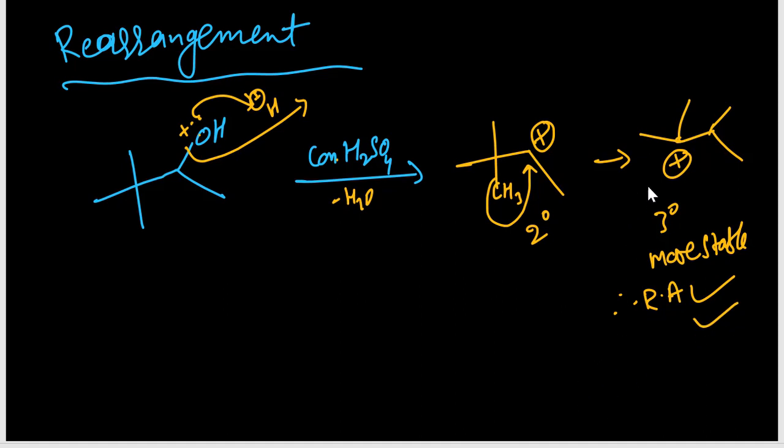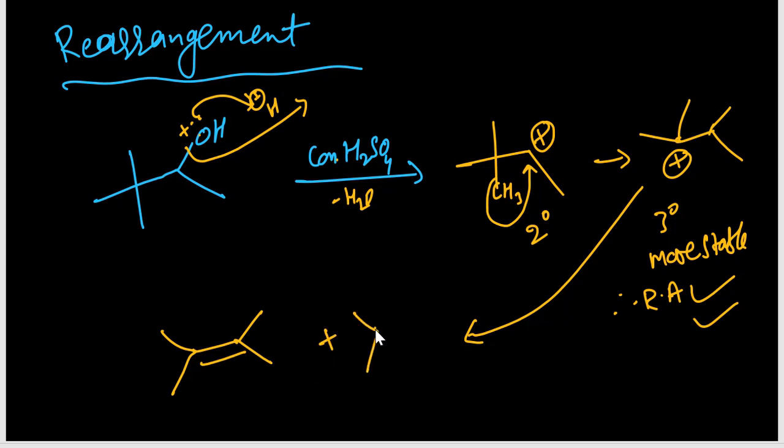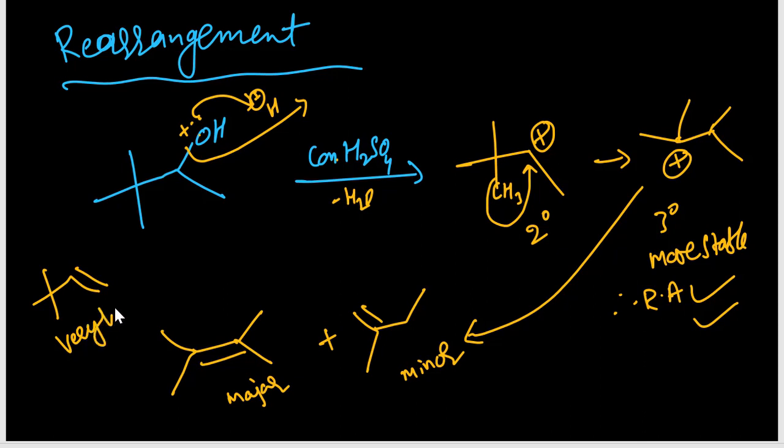Then alkene will form. With alkene, two probabilities are there. One is alkene like this, because minus H2O. Now another one is like this, alkene. Two probabilities are there. So this is generally the major, this is the minor. And one more alkene is also possible here, but its formation is very less, still there is a chance. This is very less, but the probability is there. So mostly major and minor, these are the important ones.